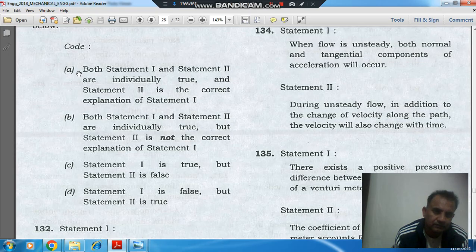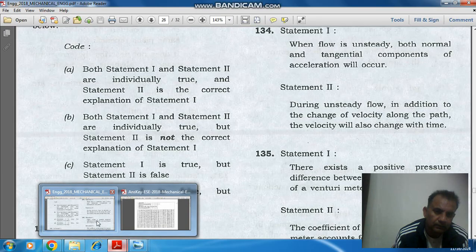Options are: option A, both statement 1 and statement 2 are individually true, and statement 2 is the correct explanation of statement 1. Option B, both statement 1 and statement 2 are individually true, but statement 2 is not the correct explanation of statement 1. Option C, statement 1 is true, but statement 2 is false. Option D, statement 1 is false, but statement 2 is true.